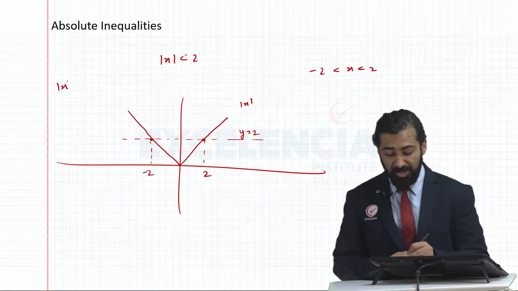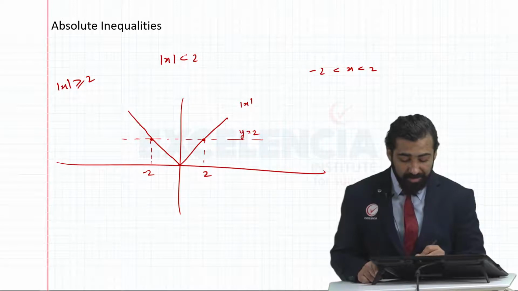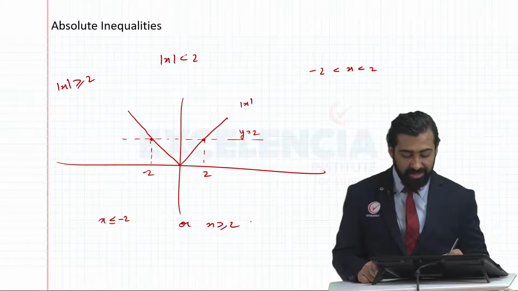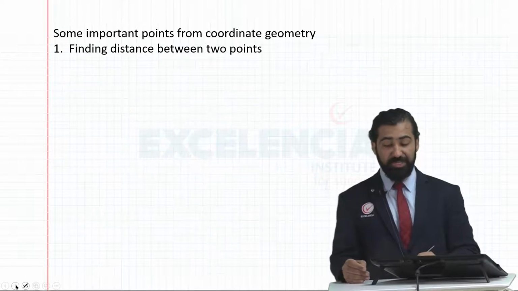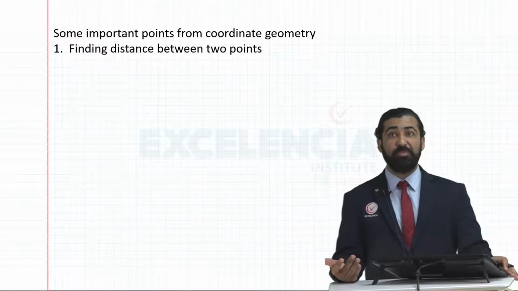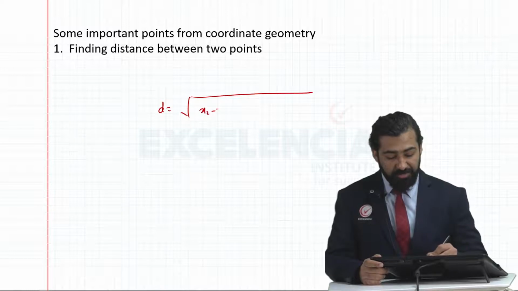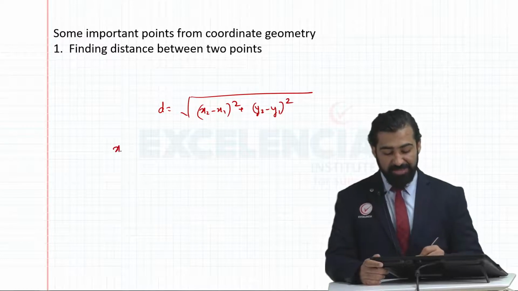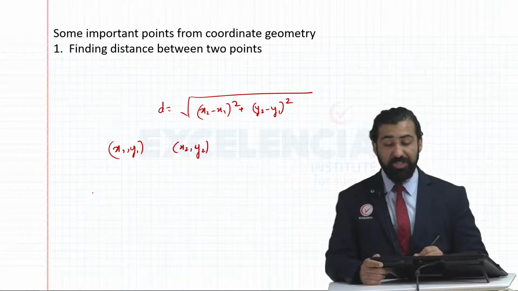On the other hand, if I say mod x is greater than or equal to 2, in that case you'll see after this point mod x is always above the line y equals 2. So x is either smaller than minus 2 or x is greater than or equal to 2. That's how we learned to solve absolute or modulus inequalities. Then we learned how to find the distance between 2 points, which we also discussed in today's class. Distance is nothing but the root of (x2 minus x1) the whole square plus (y2 minus y1) the whole square, where x1, y1 are the coordinates of the first point and x2, y2 are the coordinates of the second point.